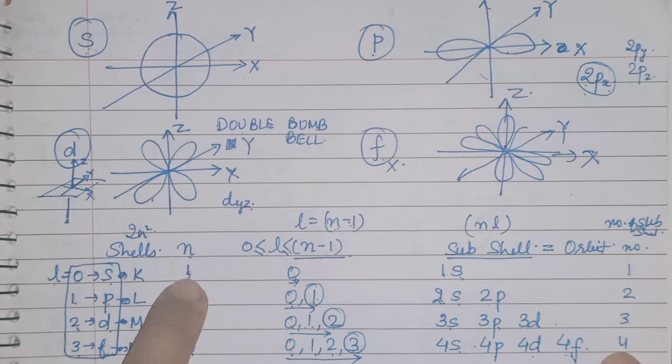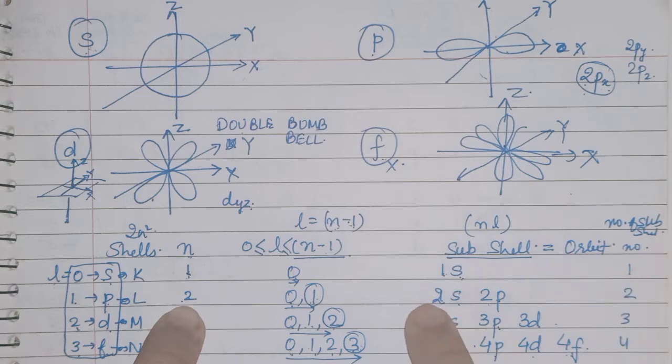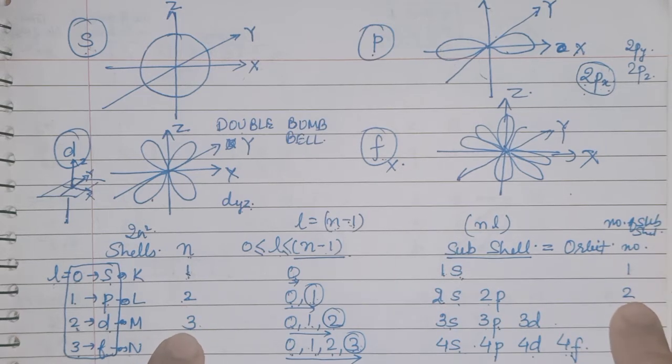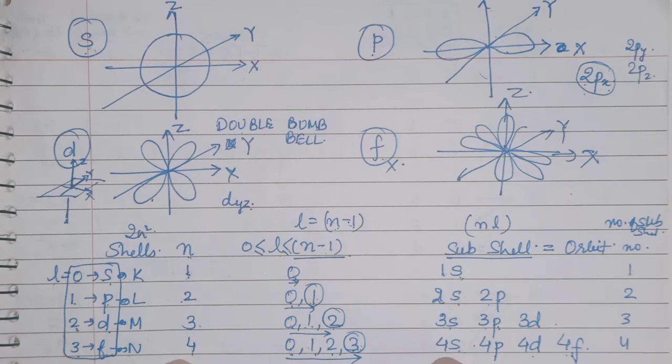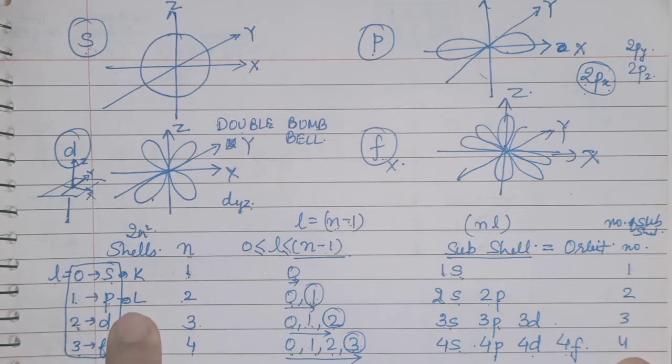Okay. n is 1, so 1s, that means 1 subshell. n is 2, that means 2 subshells are there, 2s and 2p. n is 3, so you will get 3 subshells, 3s, 3p, 3d. n is 4, so you will get 4 subshells here, 4s, 4p, 4d, 4f. So you can conclude that the value of n is equal to the number of subshells.